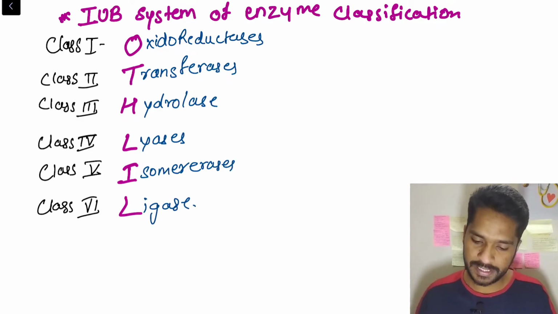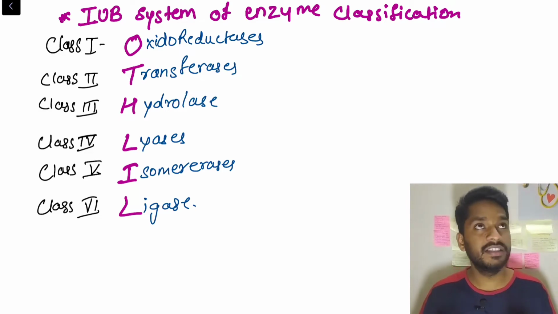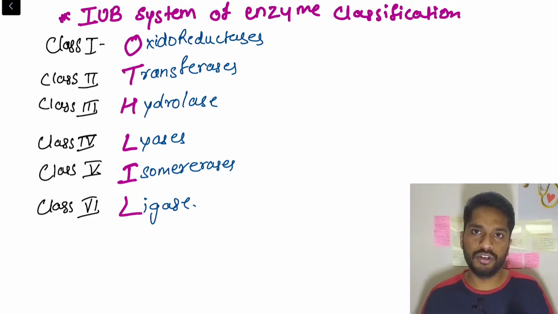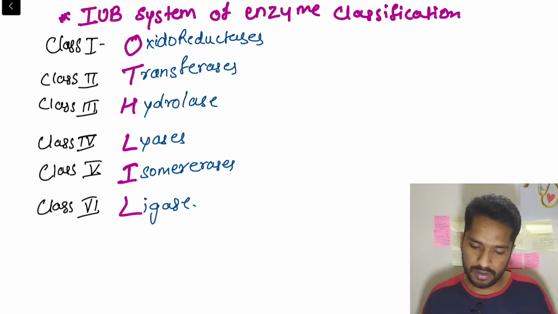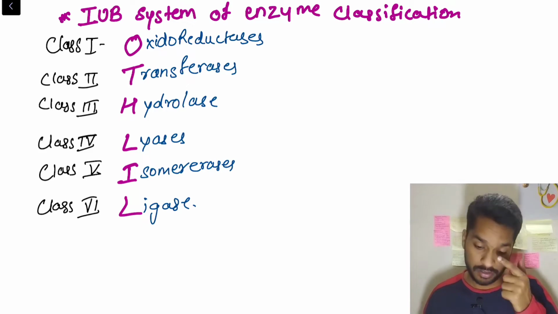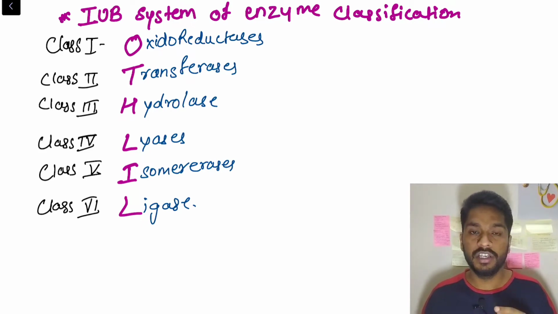In oxidoreductase, there is a basic thing that if you add oxygen or you remove hydrogen, it is called oxidation, and the opposite is for reduction. Once again I'll repeat it. If you add oxygen, it is called oxidation.